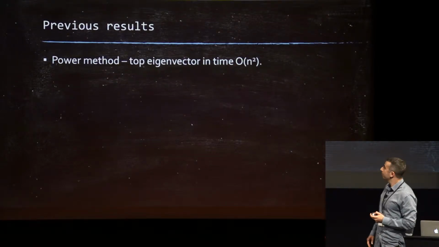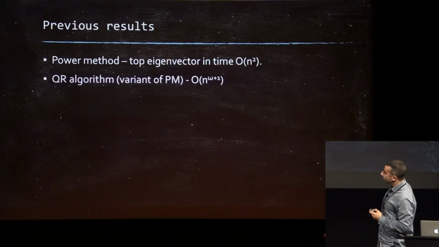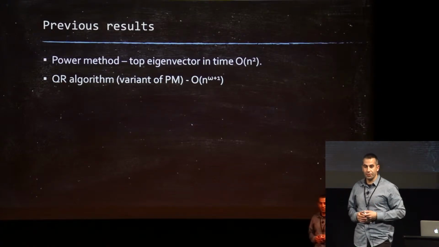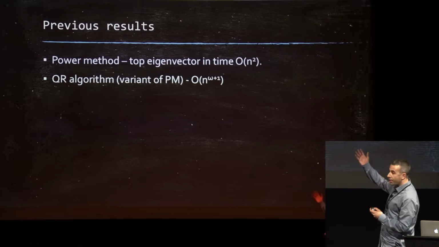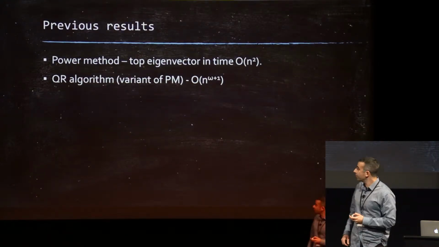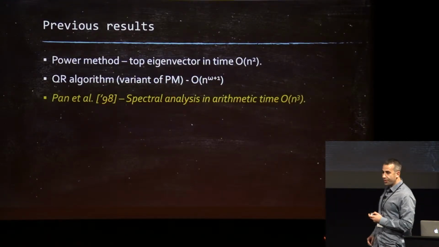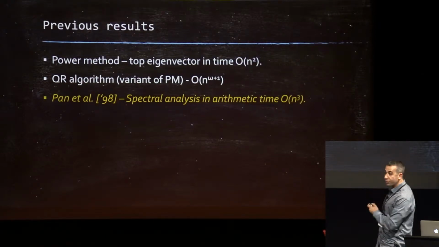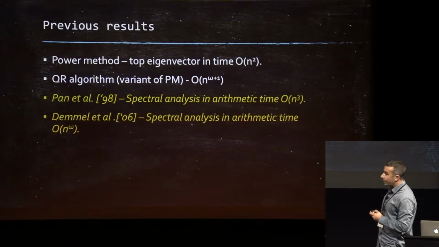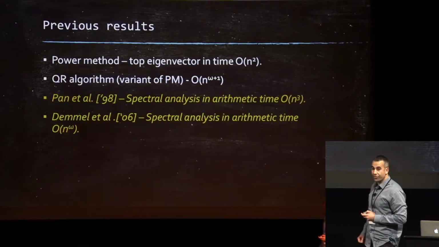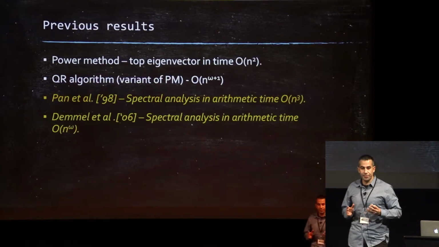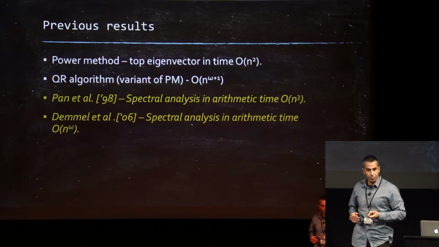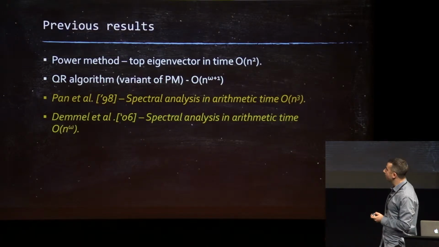In terms of previous results, there is obviously the power method that gives you the top eigenvector pretty quickly. There's the QR algorithm, which is kind of the power method on steroids. It gives you all the eigenvectors in time n to the omega plus 1, where omega is your favorite matrix product constant. Then there's subsequent work. Pan et al. reduces it to n cubed. And then finally, Demmel et al. reduced this spectral algorithm to time n to the omega, up to logarithmic factors. In other words, for all we know, it takes the same amount of time to multiply two matrices as it does to decompose one into its eigencomponents.